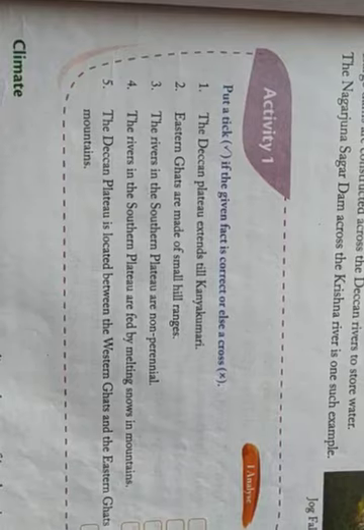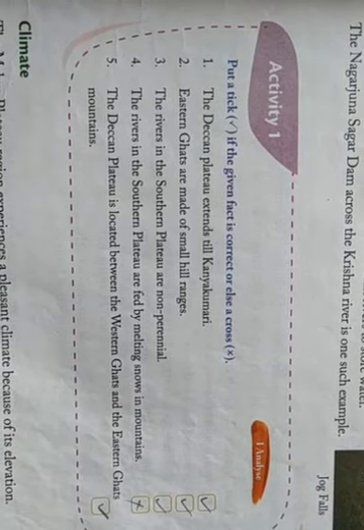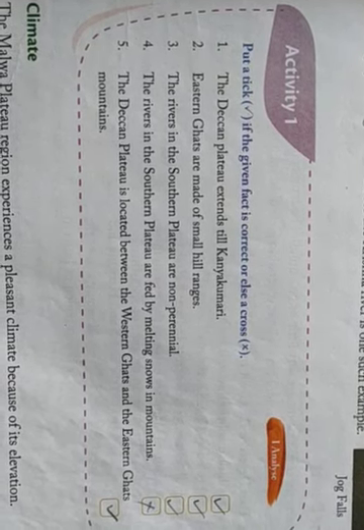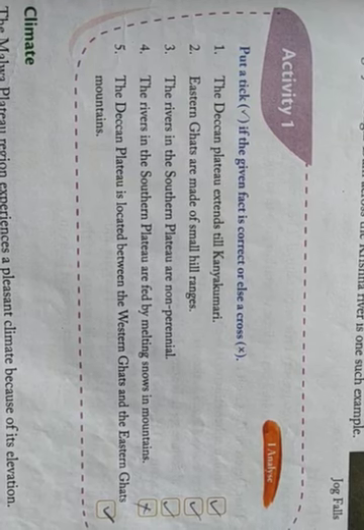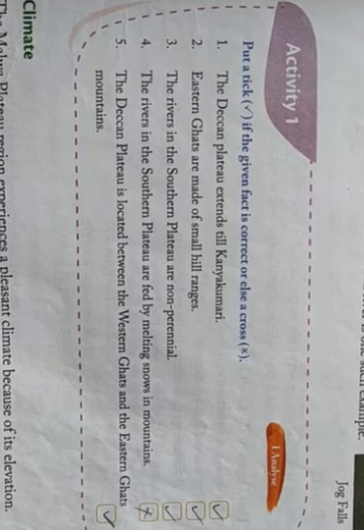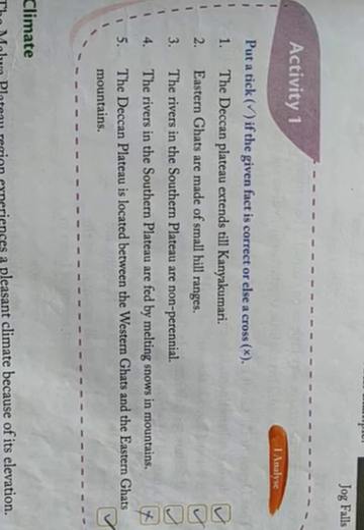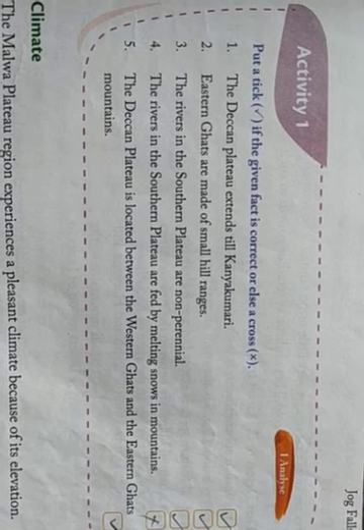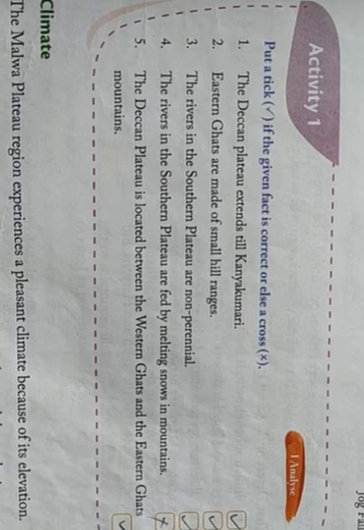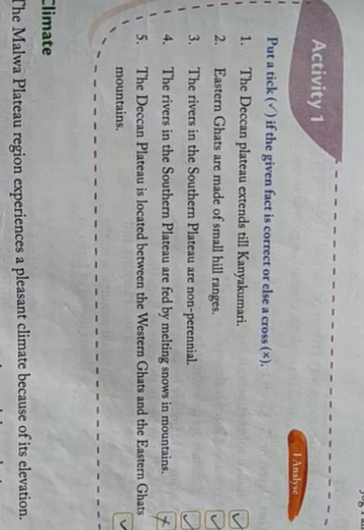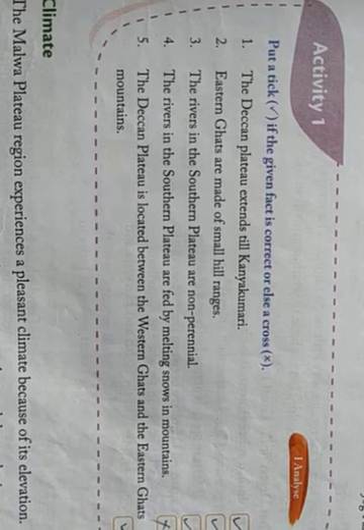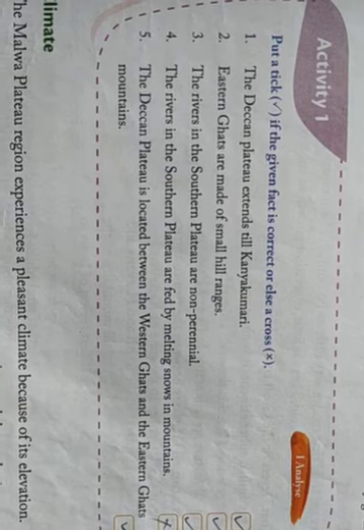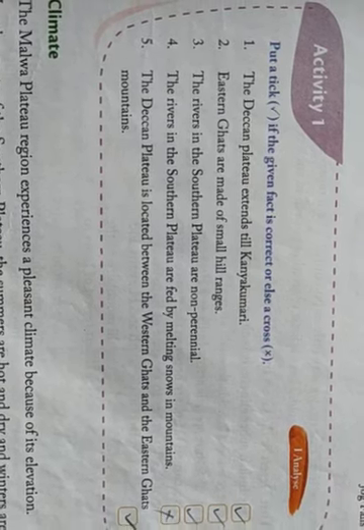Now here is an activity. We have to put a tick mark if the sentence is correct and a cross if it is wrong. First one: the Deccan Plateau extends till Kanyakumari. It is correct. Eastern Ghats are made of small hill ranges. It is also correct. The rivers in the southern plateau are non-perennial. Yes, it is also correct. The rivers in the southern plateau are fed by melting snows in the mountains. It is wrong. And last, the Deccan Plateau is located between the Western Ghats and the Eastern Ghats. Yes, this one is also correct.